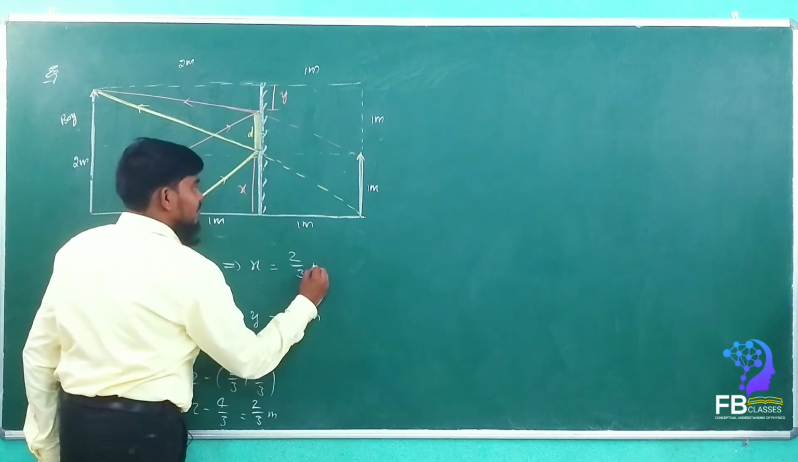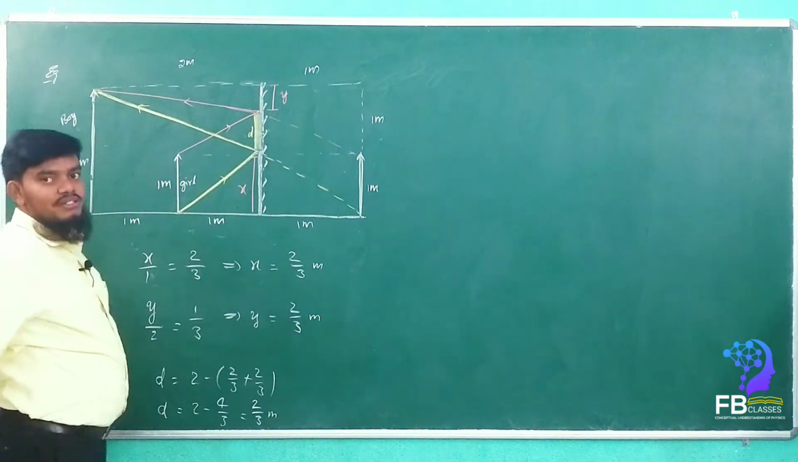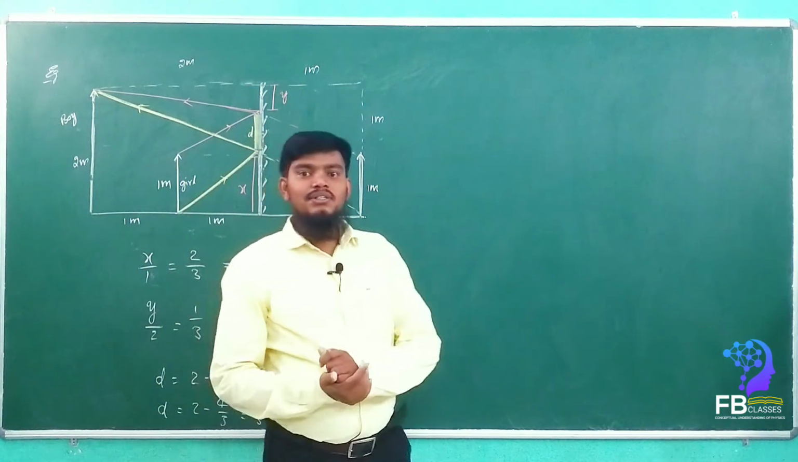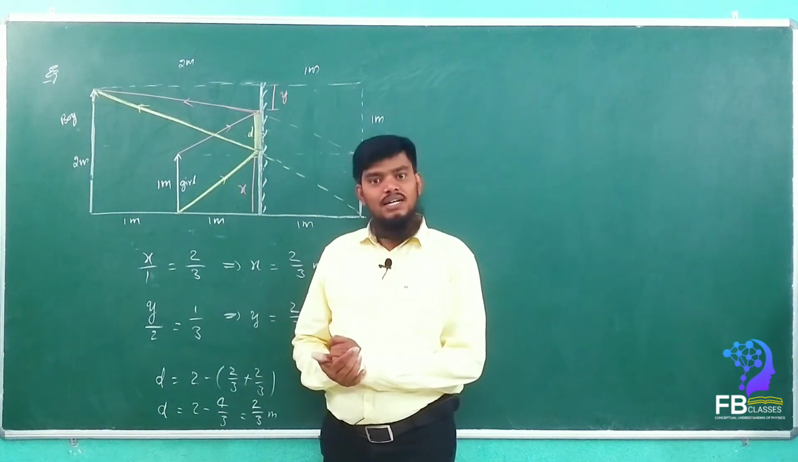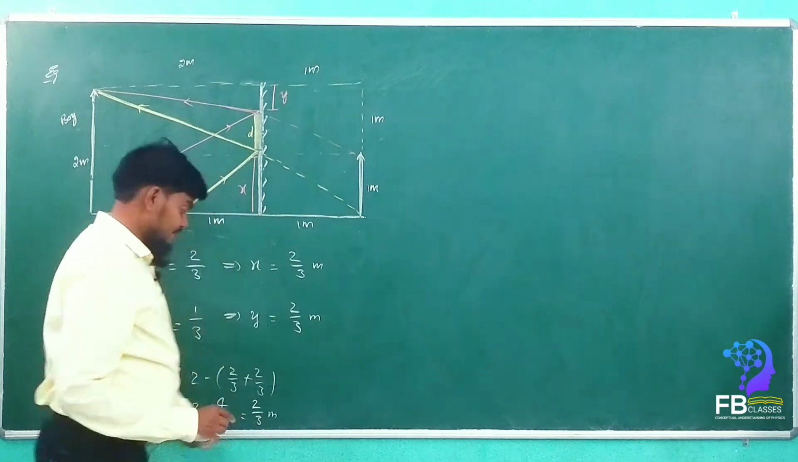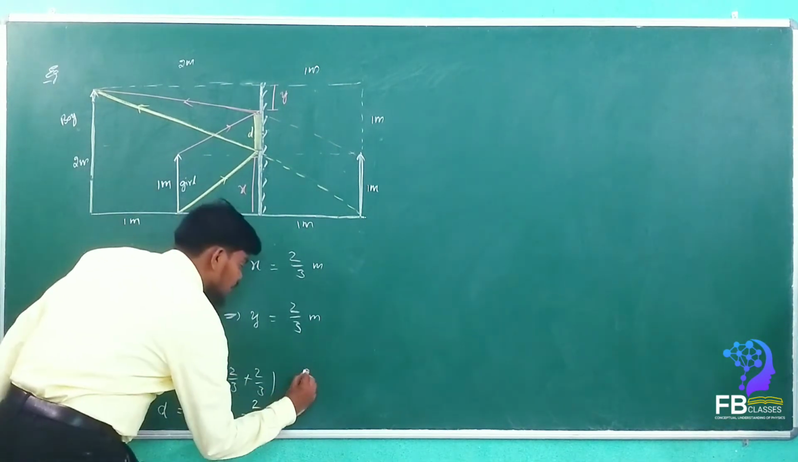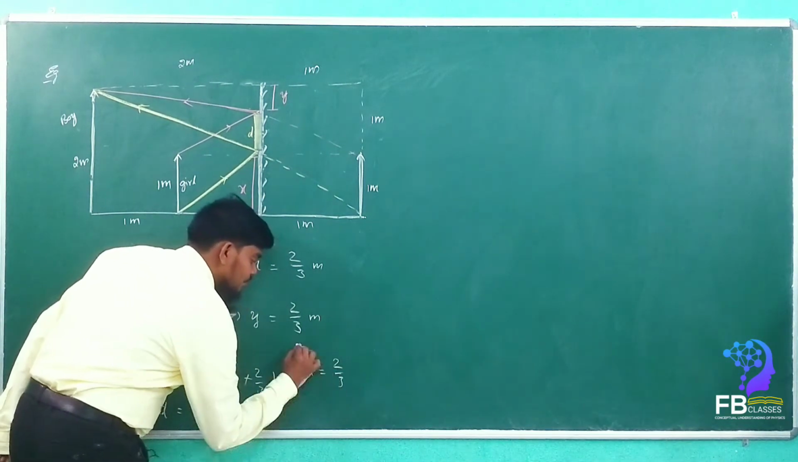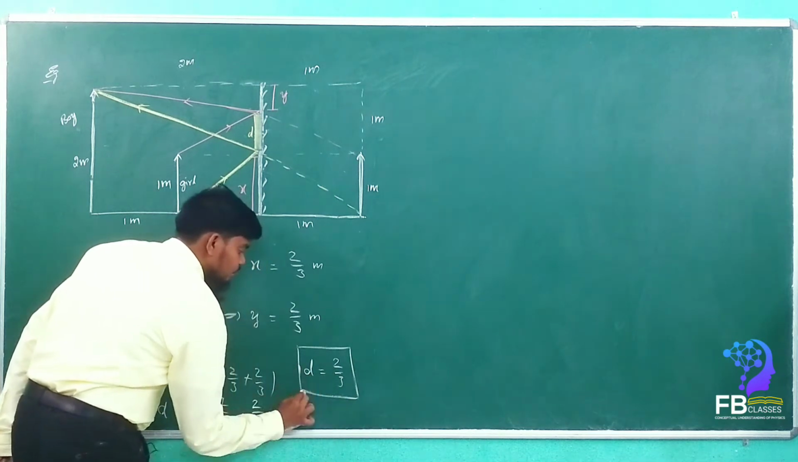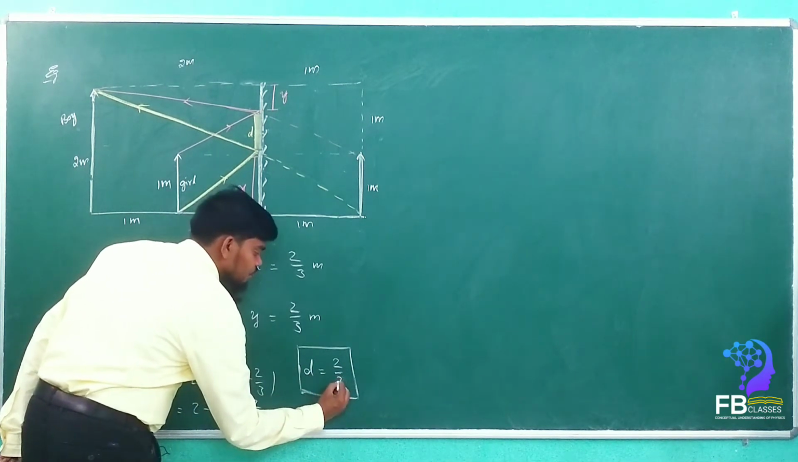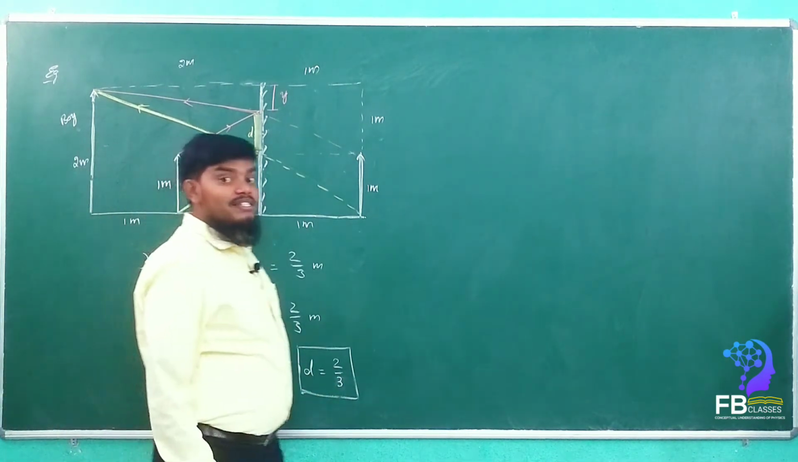Are you getting my point? Yes, sir. So, 2 by 3 meters is the answer. Got it? So, this is the answer. D is equal to 2 by 3. From this example, what is the conceptual understanding here?